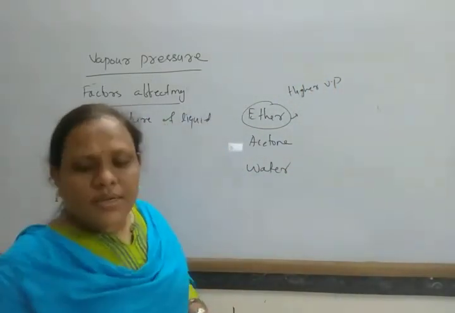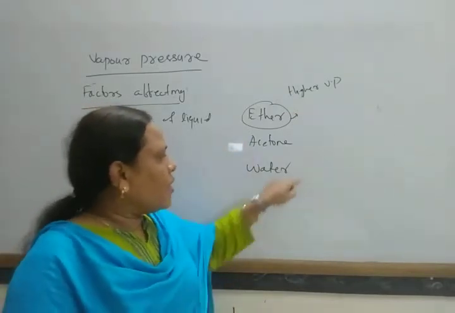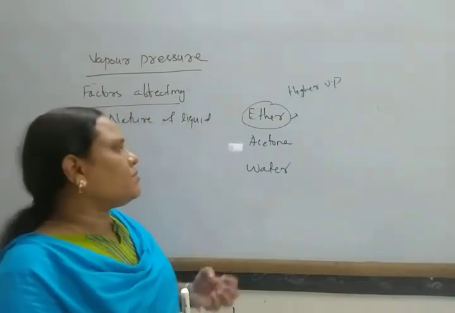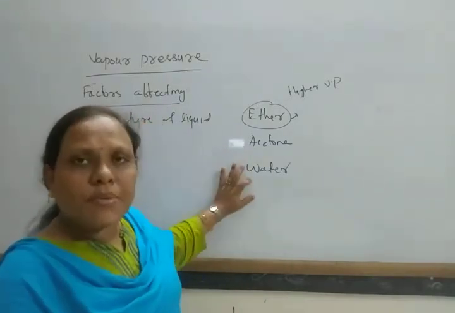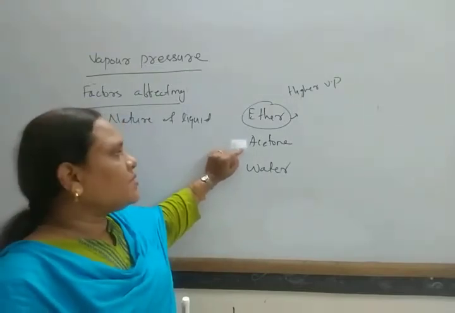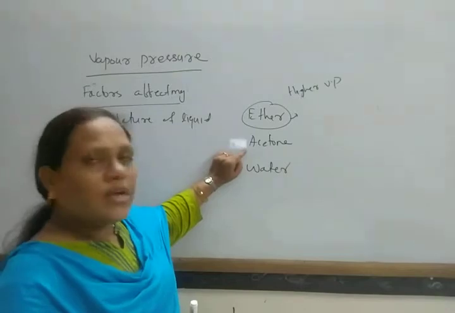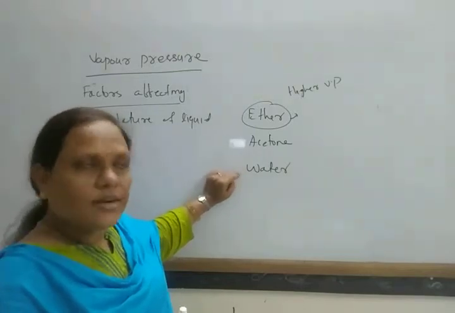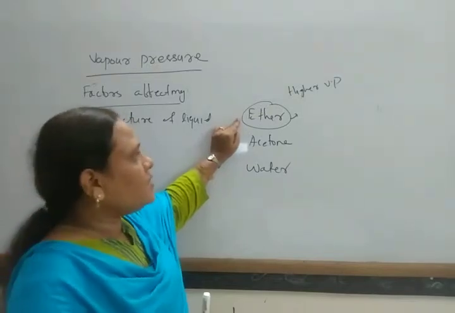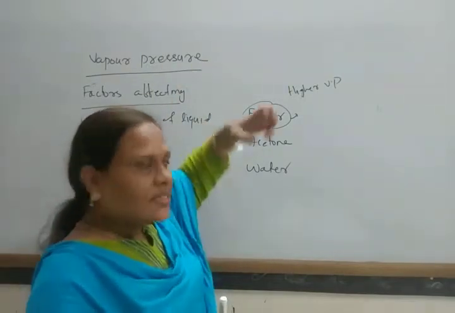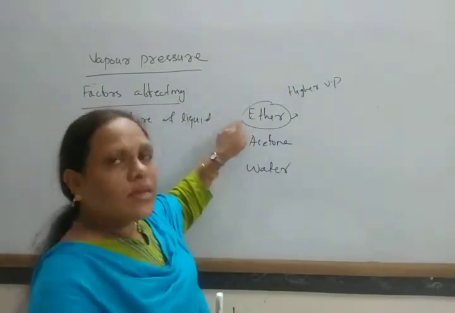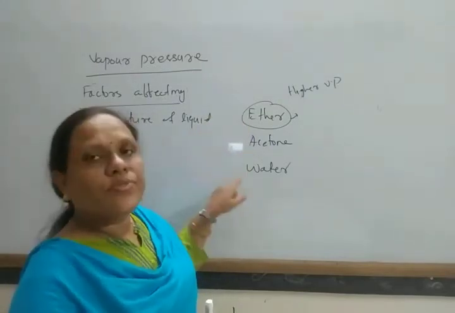In water there is strong hydrogen bonding between the molecules. Due to the strong intermolecular force of attraction, it has less vapor pressure. Acetone is a polar molecule, so there is also some intermolecular force of attraction, but less than that of water. And in ether, there is very little intermolecular force of attraction. Here the molecules escape easily and are converted into vapors easily. So it has higher vapor pressure than acetone, than water.